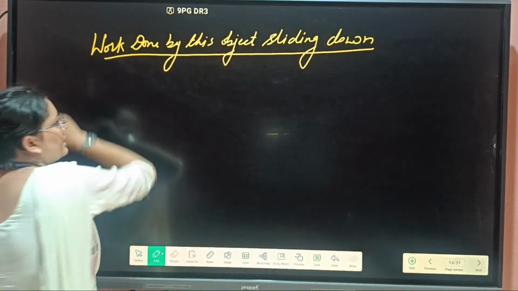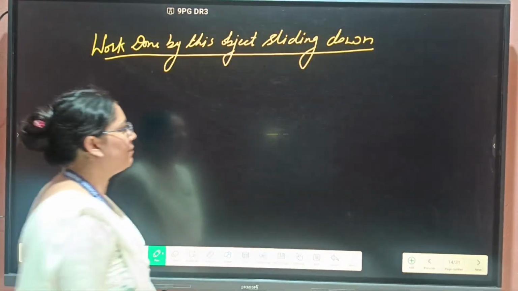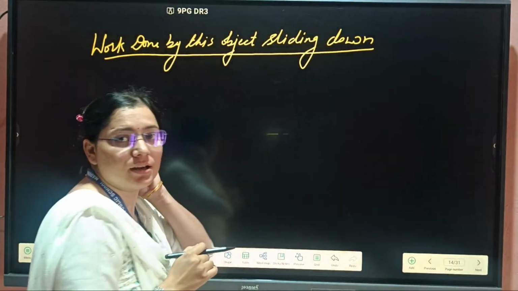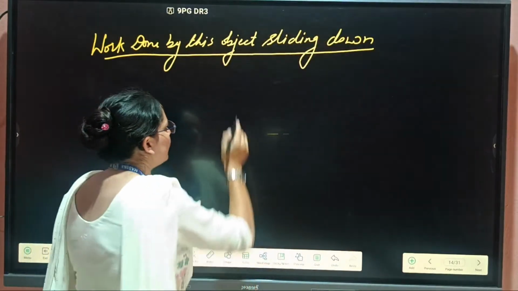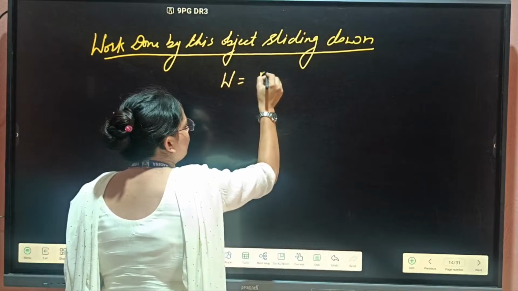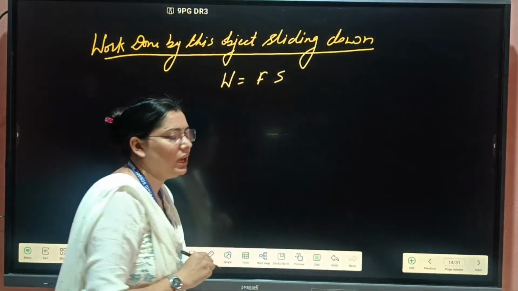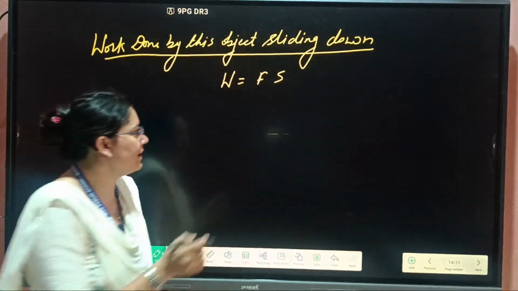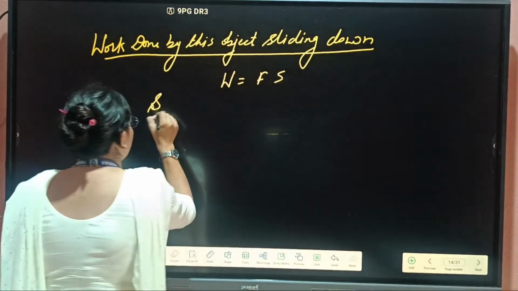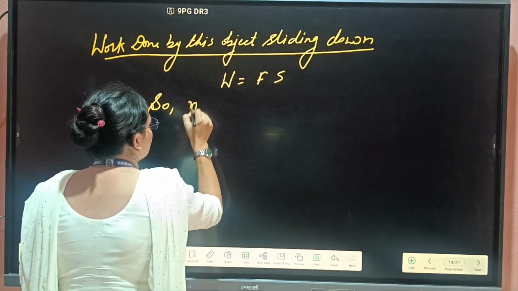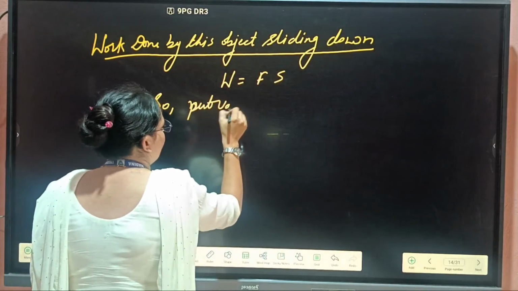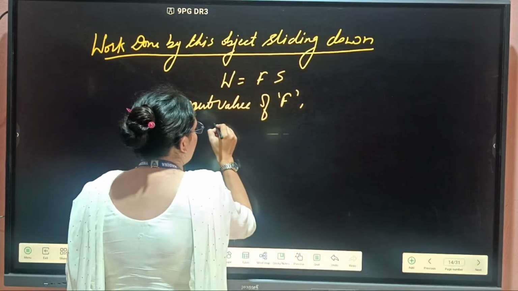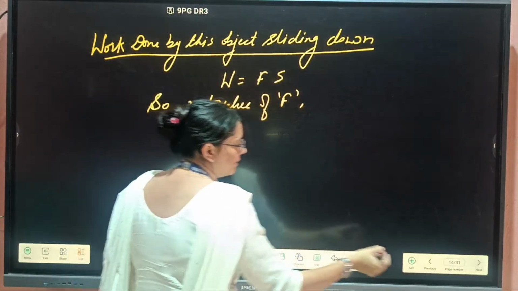When a body is sliding down a rough inclined plane, work done equals force into displacement. We know this: work done equals force times displacement. In our derivation, S is the displacement, so put in the value of F, the force.